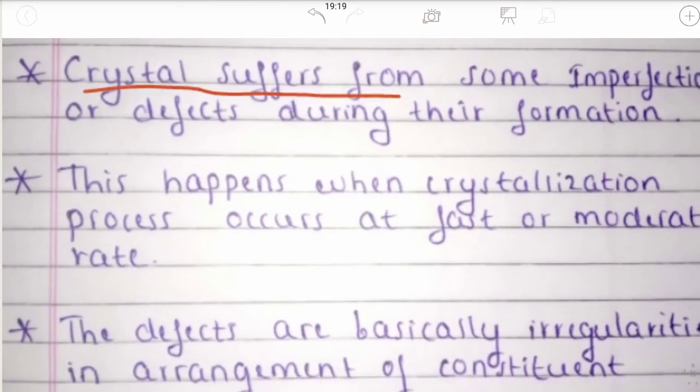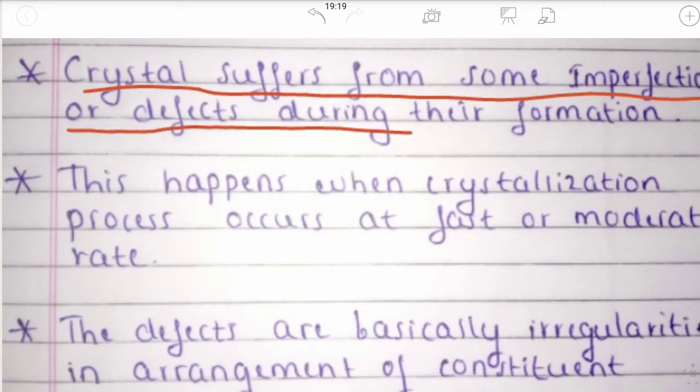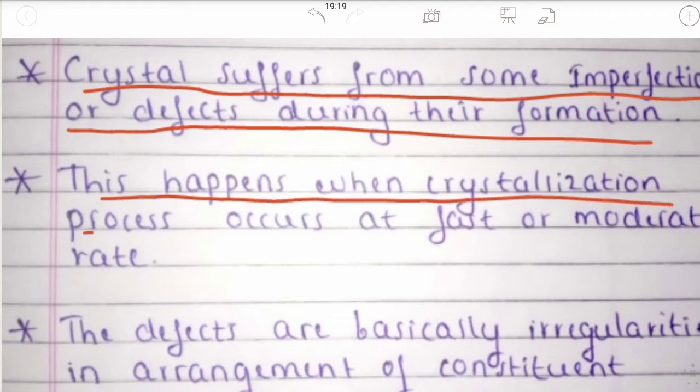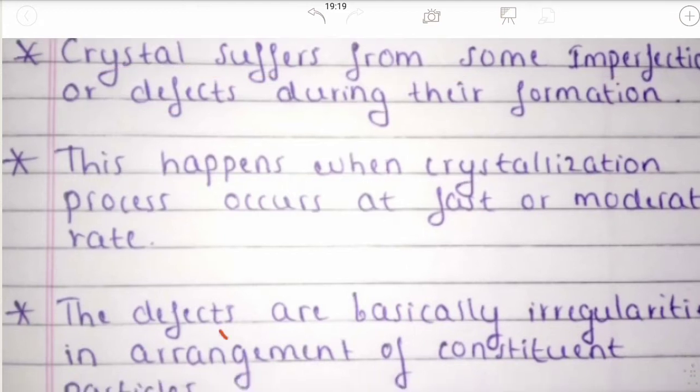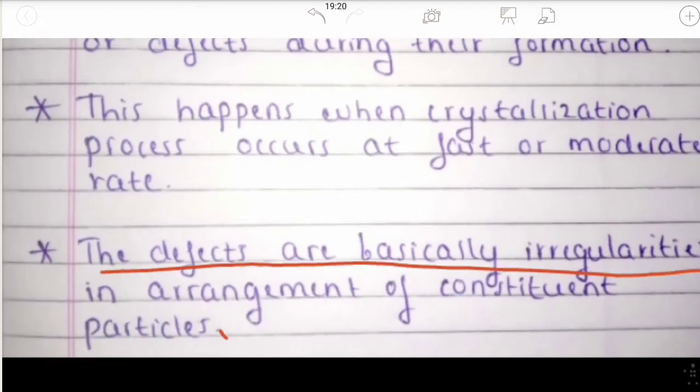Crystals form some imperfections or defects during their formation. Why does this happen? This happens when the crystallization process occurs at a fast or moderate rate. Defects are basically irregularities in the arrangement of the constituent particles.